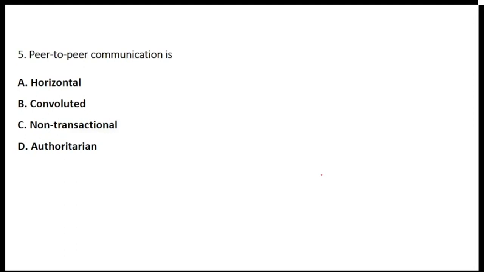Okay, let's see. Basudev has already started answering. Others also, just speed up a little bit. Okay, let's see. When we talk about peer-to-peer, it means from one person to another, co-colleagues you can say, or colleagues who are working together. So peer-to-peer communication will be called horizontal, the one which is at par, at equal level, equal consideration. It will be called as horizontal.